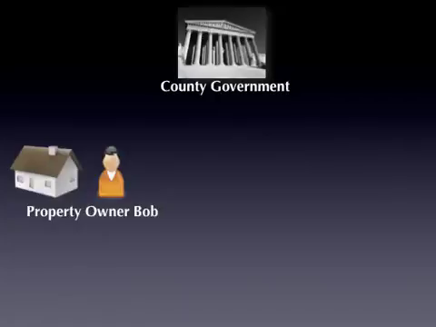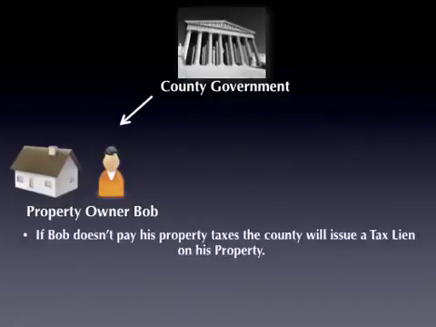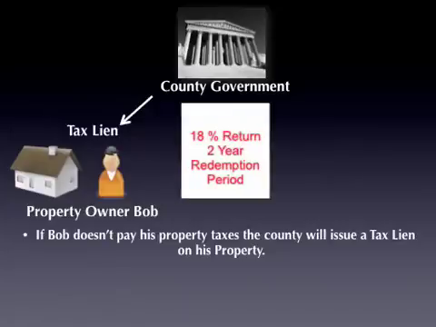The county needs a way to enforce the property tax system. They need some way to ensure that property taxes will be paid and that they will have the funds they need to provide all those services that they're constantly providing. The way they do this is by issuing a tax lien against the property itself. They issue a tax lien against the property because it enables them to recoup that lost investment.